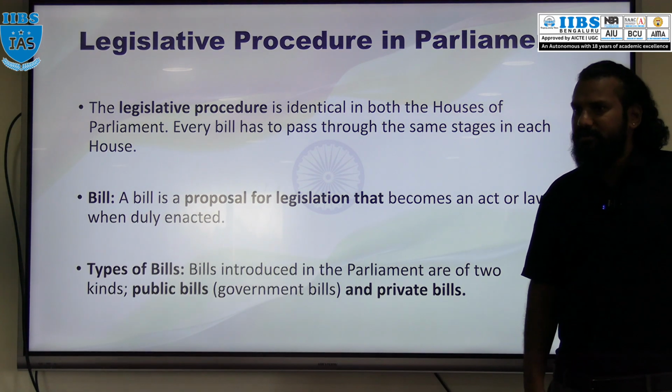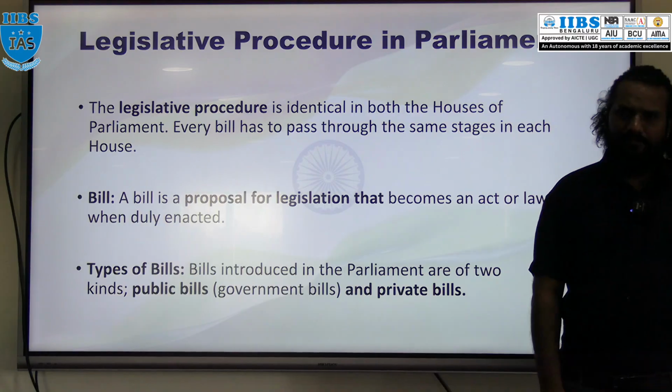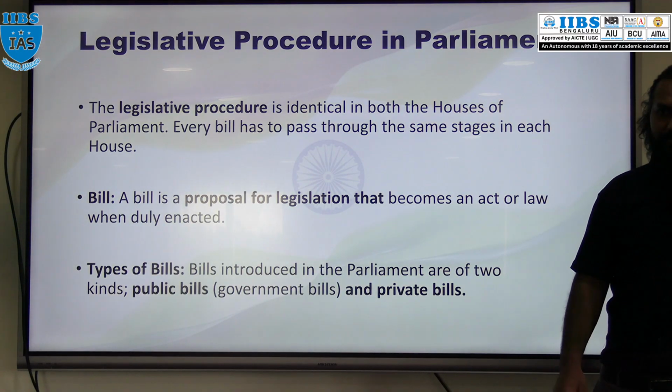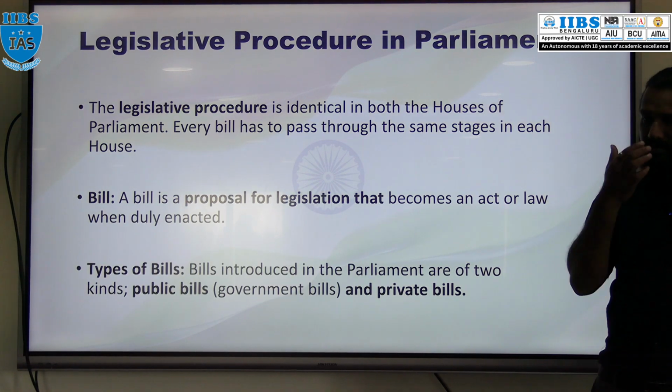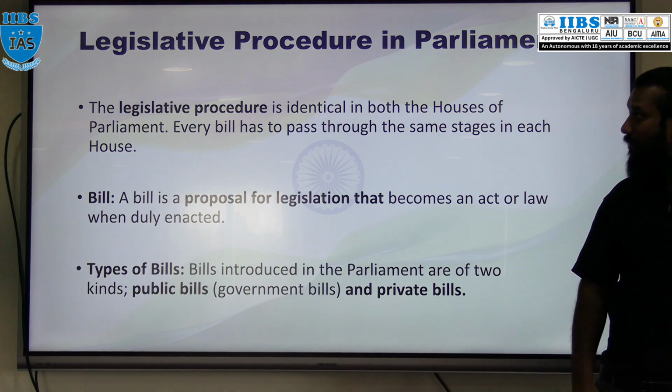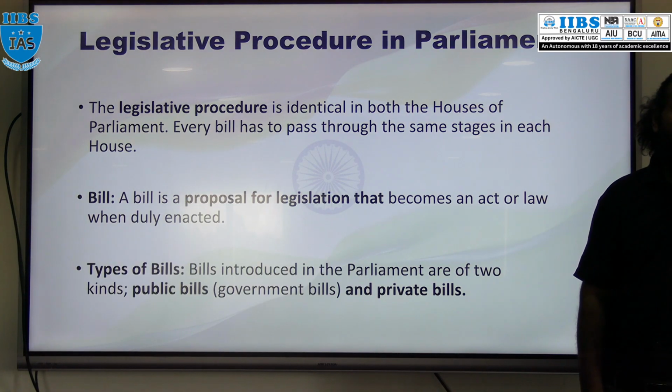So we discuss motions. Example, calling attention motion, no confidence motion, censure motion. Like this, there are certain motions which we discuss in Parliament. Now we will discuss the legislative procedure in Parliament. Now what is legislature? Law.